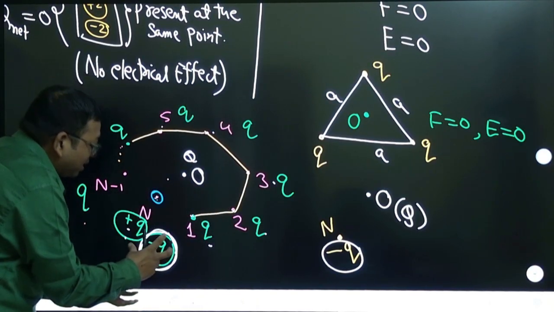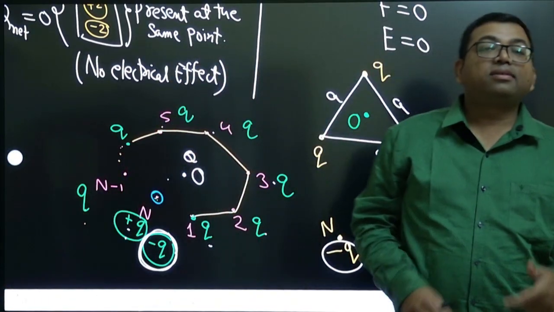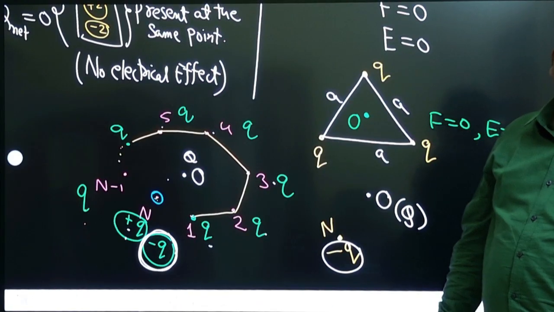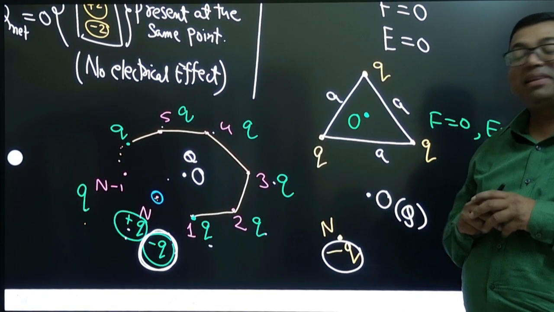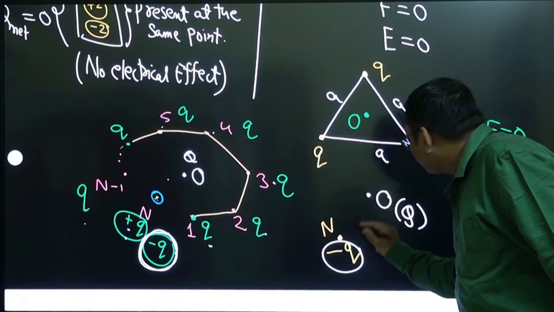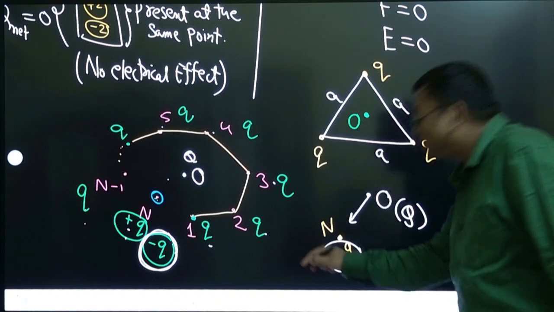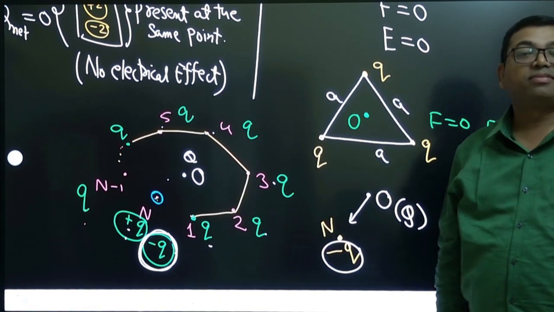So this system can now be written as just minus q here, and this is a very good idea. So this charge at the center, let us say it is a positive charge, will just get attracted towards that point where the charge is missing. Understood?